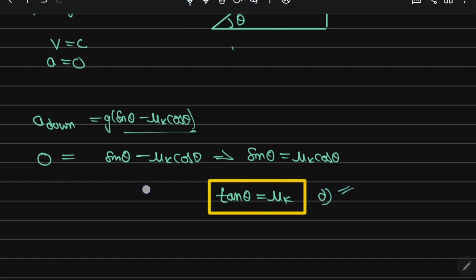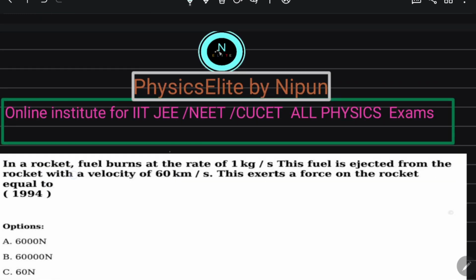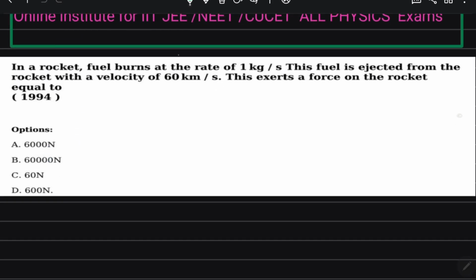Now proceed to the next question. We are doing all the questions very easily, and all the questions are easy, not difficult. In a rocket, fuel burns at a rate of 1 kg per second. Means dm by dt they have given 1 kg per second. This fuel is ejected from the rocket with a velocity, means they have given velocity also, 60 kilometer, you convert in meter per second, 60 meter per second.